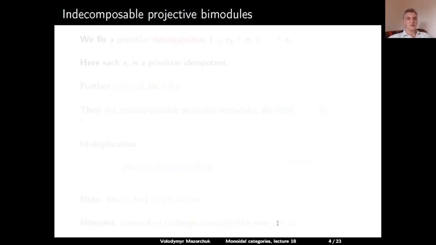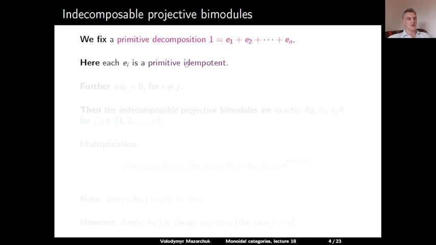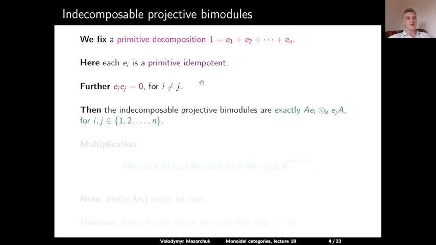Now let us describe indecomposable projective A-A bimodules. We fix a primitive decomposition of the identity in A into a sum of primitive idempotents e_1, e_2, and so on, e_n. So each e_i is a primitive idempotent, and they are pairwise orthogonal. If we multiply different e_i and e_j, we get 0. Then the indecomposable projective A-A bimodules are exactly the A-A bimodules of the form Ae_i tensor over K e_jA. So here i and j are indices between 1 and n.